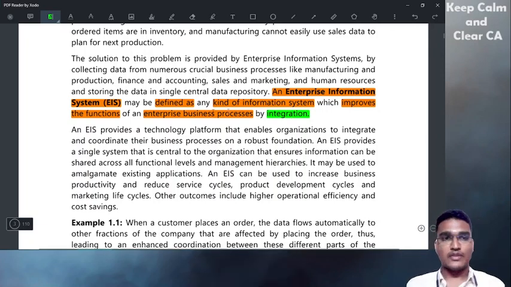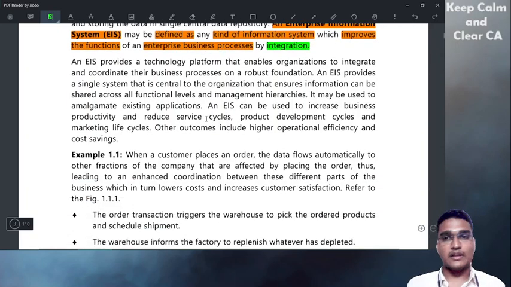So an enterprise information system is a kind of information system which improves the functions of business processes. So the functions of business processes are being improved by a system. How will it be improved? Through integration. What will be improved? Functions of enterprise business processes. Okay, this is the definition of EIS.